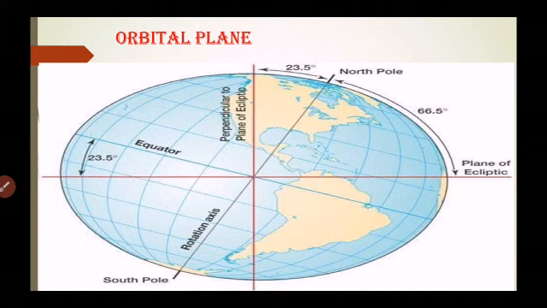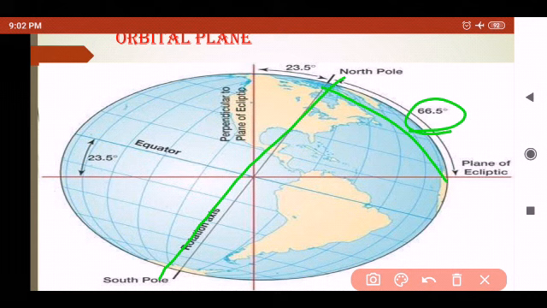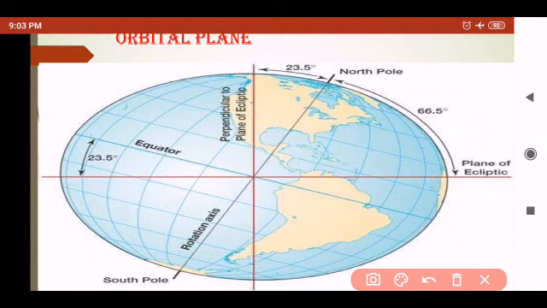Next is the orbital plane. Now what is this orbital plane? This is a new concept for you. The axis of the earth, which is an imaginary line, makes an angle of 66 and a half degrees with its orbital plane. This is the axis and it is making this angle, 66 and a half degrees, with its orbital plane. The plane formed by the orbit is known as the orbital plane.